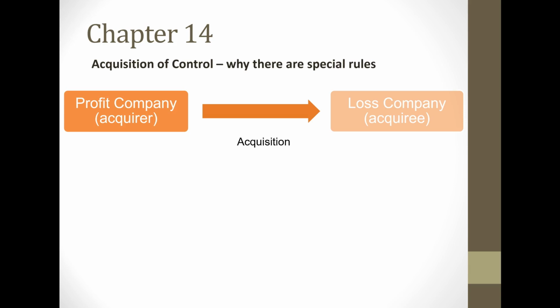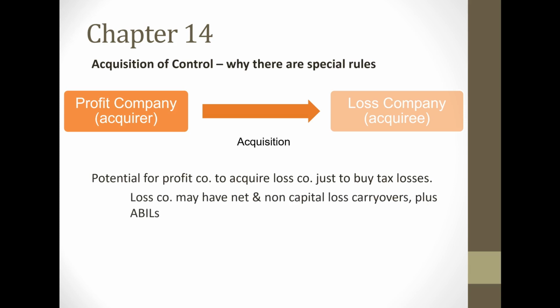of another company. We could have a company that is profitable that wants to acquire a company that has a lot of losses. Now, the loss company could have losses with respect to net and non-capital loss carryovers, and perhaps ABILs, allowable business investment losses. Now, the government wants to prevent a company from acquiring another company just to buy their tax losses.